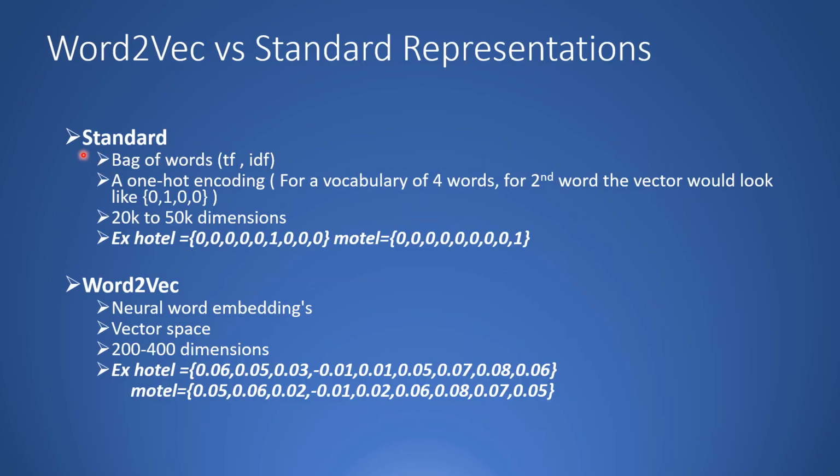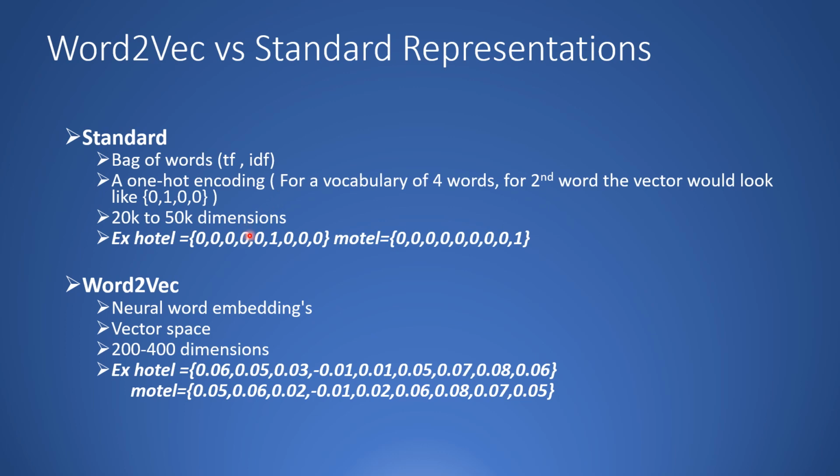Let us look at the standard representations for words. The standard representation is bag of words, which uses term frequency or inverse document frequency (TF-IDF), or we use one-hot encoding. With one-hot encoding, if you have a vocabulary of 4 words, for the second word the vector would look like 0, 1, 0, 0. For the first word, it will be 1, 0, 0, 0, and so on. When you have say 20k to 50k words, the one-hot vectors will also have dimensions of 20,000 to 50,000. Basically, for every word, you need such huge dimensions to represent it.